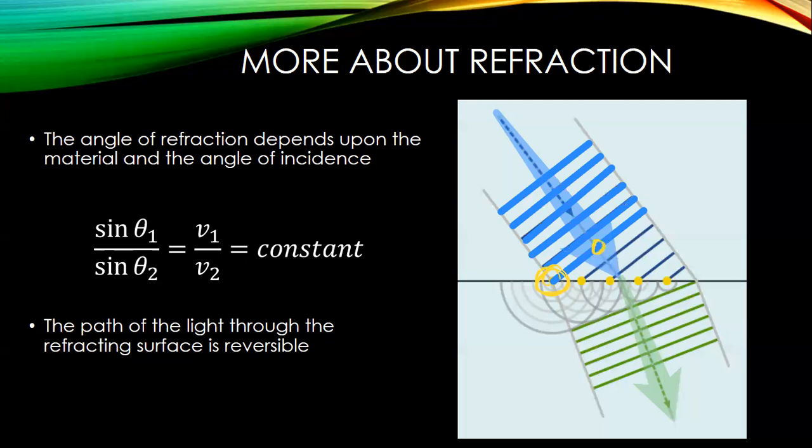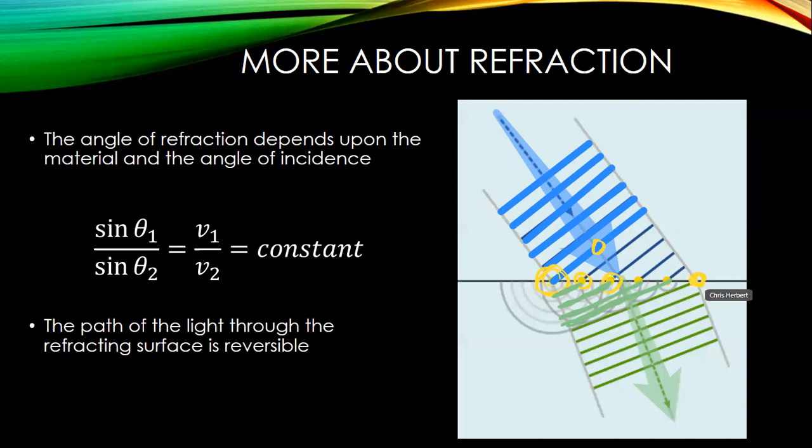And in the next wavefront ahead, this part enters, then this part enters, so on and so forth. So really what's happening here is this part of the wavefront has slowed down. This part slows down. This part slows down. And this part slows down. The last part of the wavefront to slow down is over here.